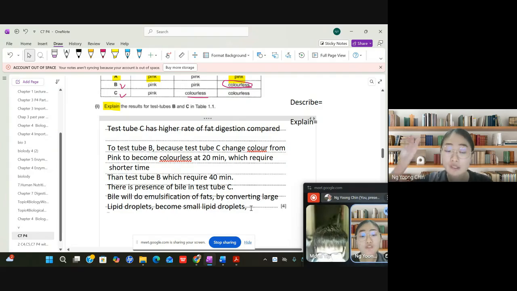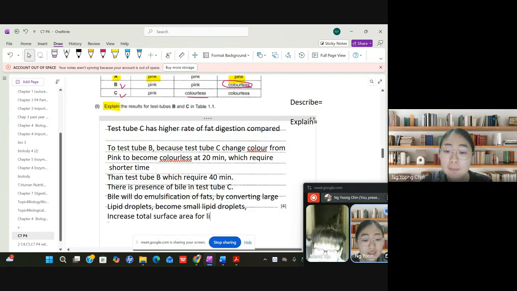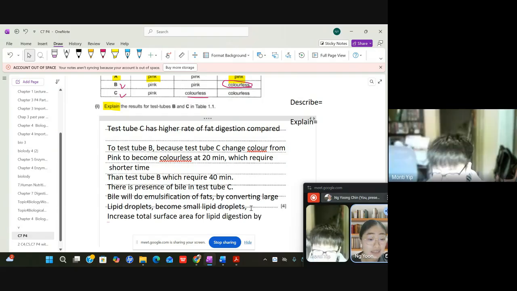Don't forget to write this will increase the total surface area for lipid digestion by the enzyme lipase.